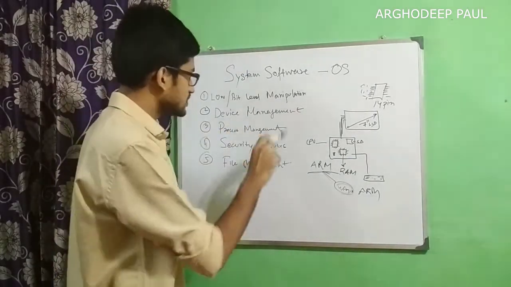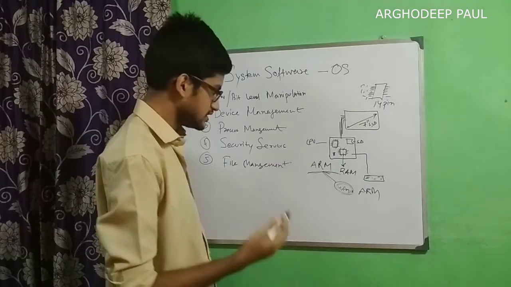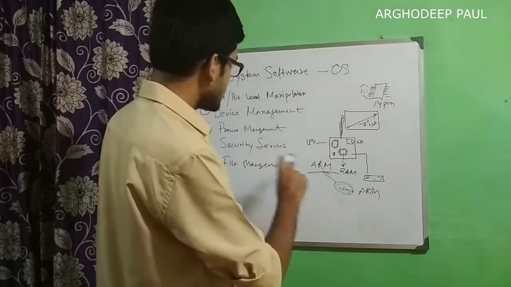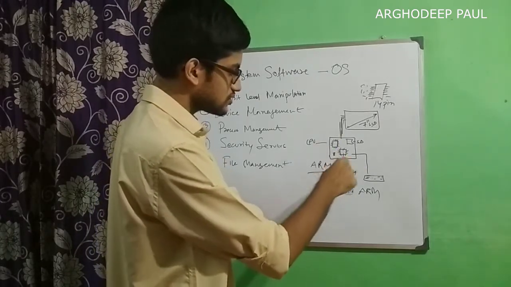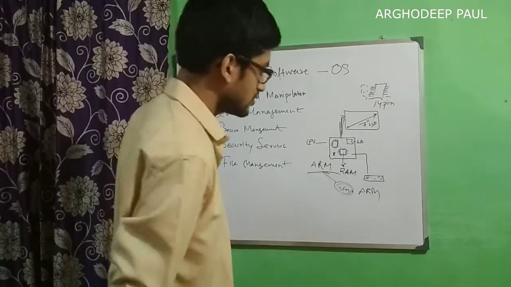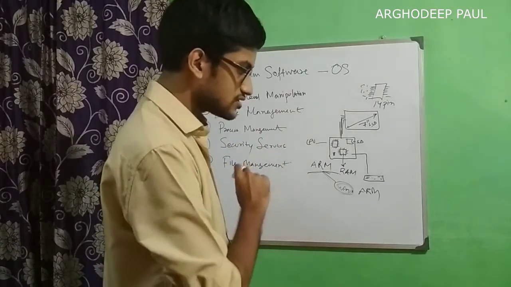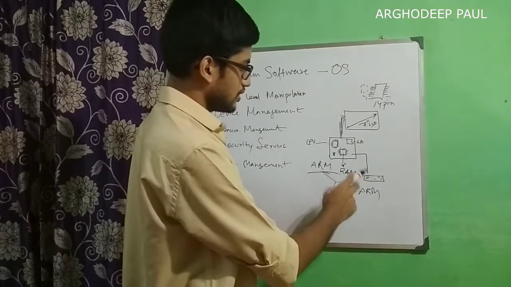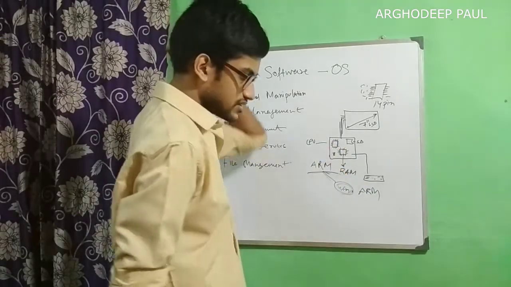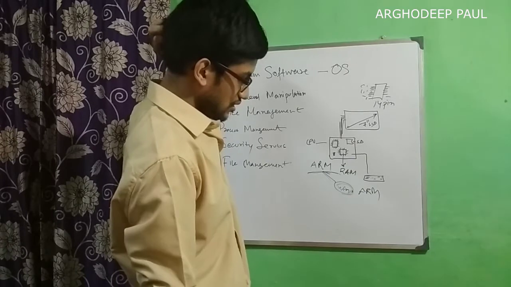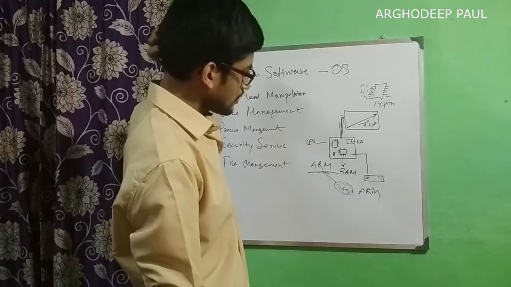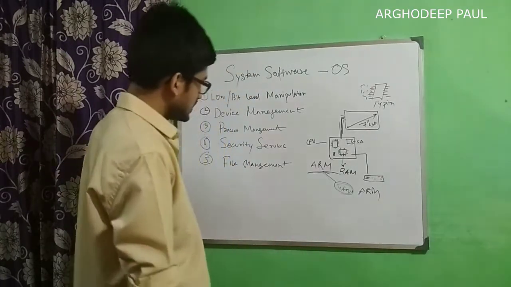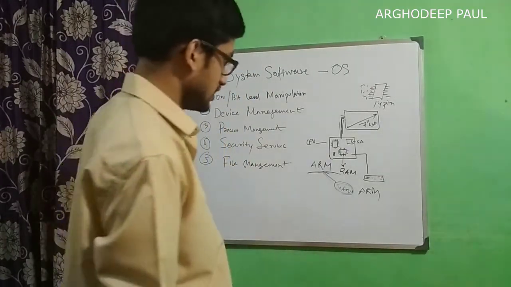So next is device management, which is the responsibility. It comes under the operating system's responsibility to manage all those devices, all those electronic components that are integrated together. Like it needs to take care of RAM, means the memory, the input output devices, all those graphics parts, and all those output devices and memories. So it has to take care of those things.